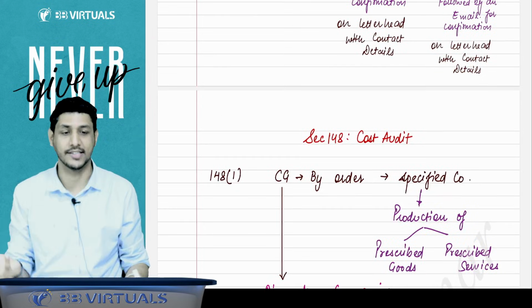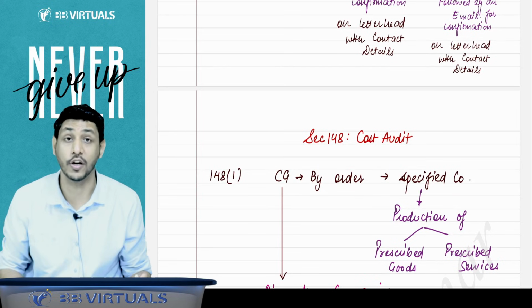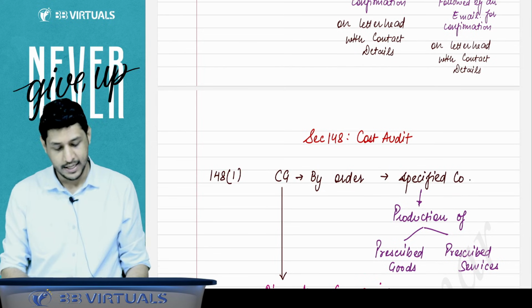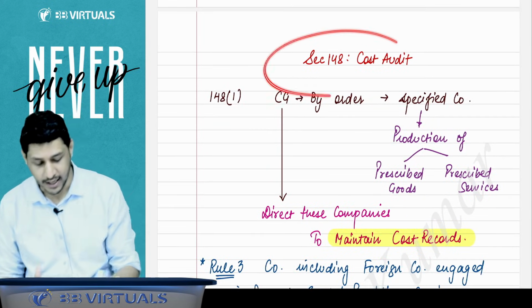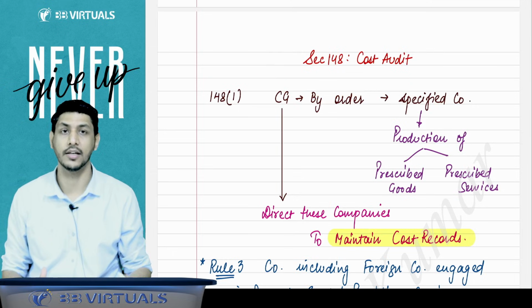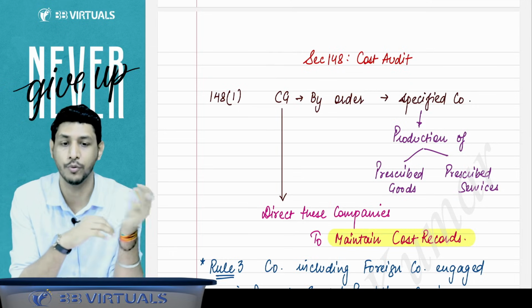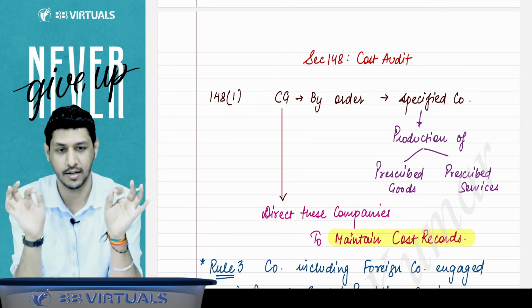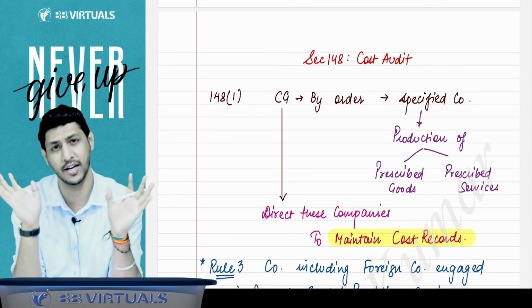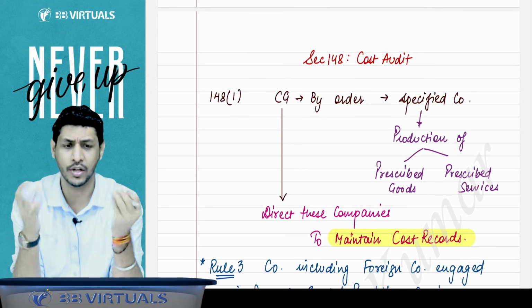Got it? Got it, sir. This is your very big Section 143. Now we will discuss Section 148 and the last section of the chapter, that is cost audit. Thanks to ICAI, because they have removed so much of the content from this section. Earlier, this was a very big and complicated section, but now they have made it very easy for you.